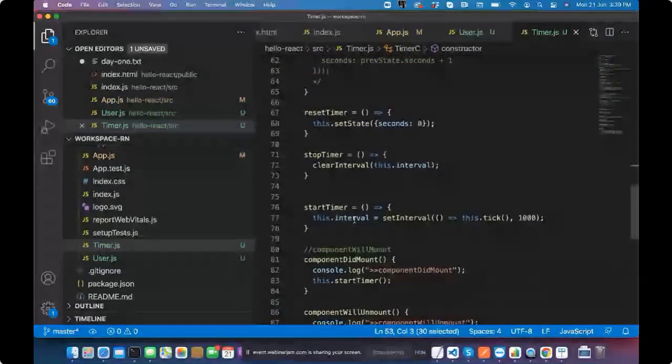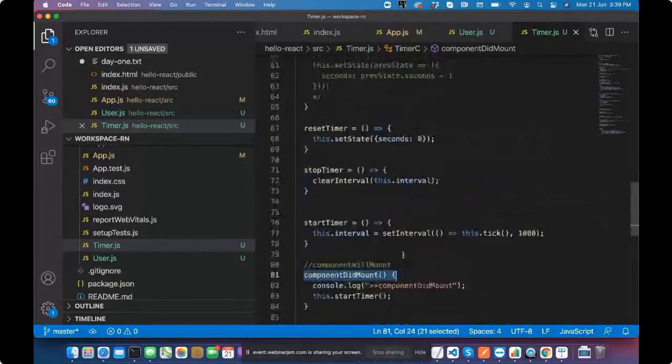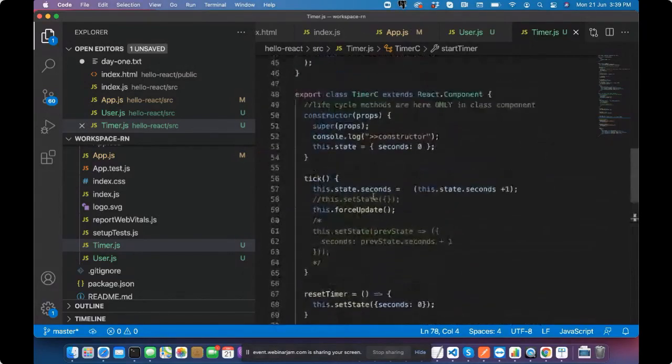We are initializing the timer in component did mount, like start timer. This start timer triggers the interval, and it is updating the timer state every 1 second.